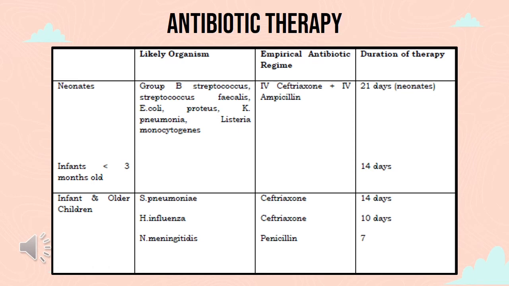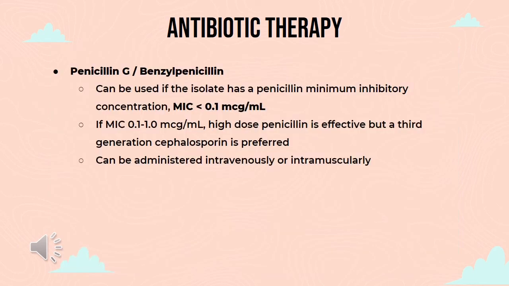For example, neonates might need to be treated for 21 days, infants less than 3 months old can be treated for 14 days, and if more than 3 months, we can treat for 10 days. For older children, it depends on the organism, and usually Neisseria meningitidis needs to be treated for 7 days. Meningococcal meningitis is well treated with penicillin G if the isolate is proven to be penicillin susceptible.